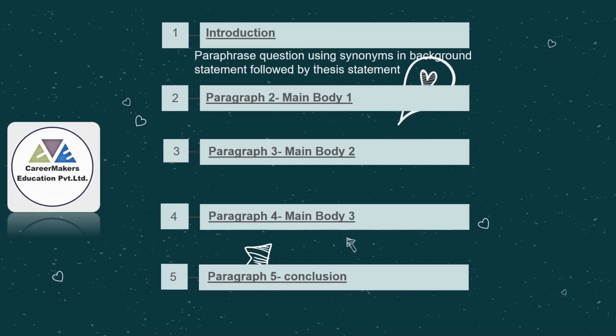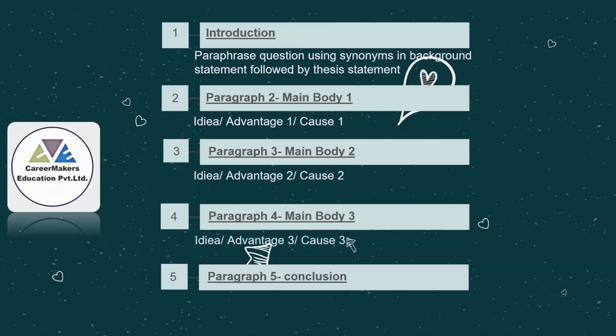Now directly we can switch on to the body paragraphs. In body paragraph 1, you need to add your idea, or maybe the benefits or the causes. Type 1. Maybe you have one idea that you are mentioning in body paragraph 1. Whereas in body paragraph 2, you are adding your second idea. And body paragraph 3 will be your third idea.